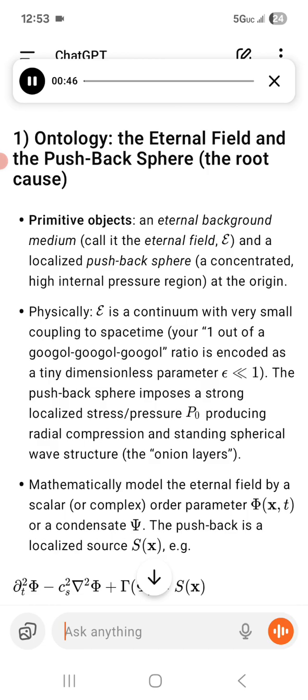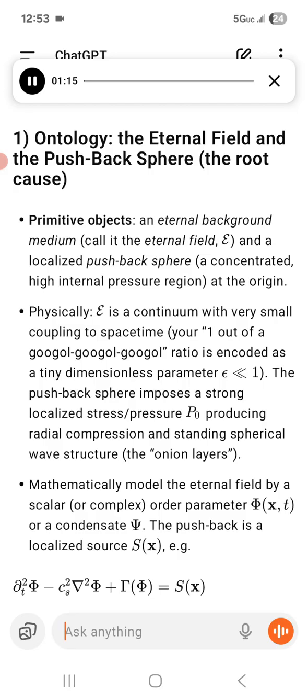1. Ontology, the eternal field and the pushback sphere, the root cause. Primitive objects: an eternal background medium, call it the eternal field, mathcal E, and a localized pushback sphere, a concentrated high internal pressure region at the origin. Physically, mathcal E is a continuum with very small coupling to spacetime. Your 1 out of a Google ratio is encoded as a tiny dimensionless parameter, epsilon much less than 1.